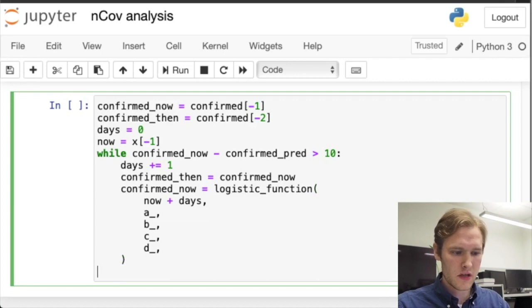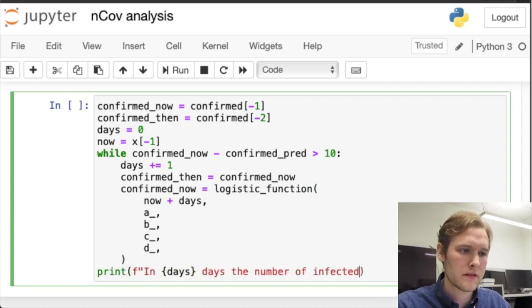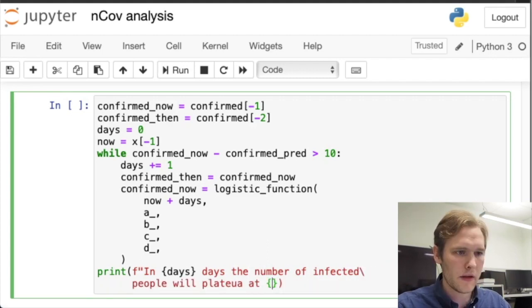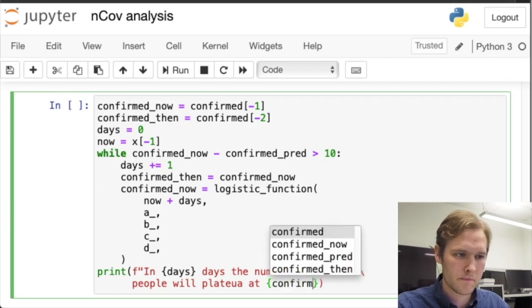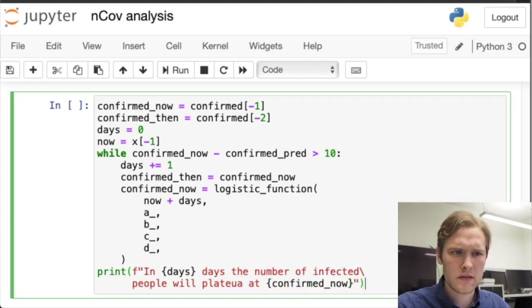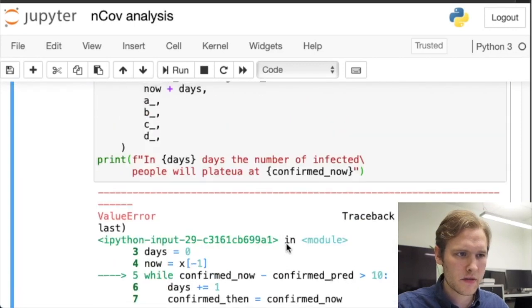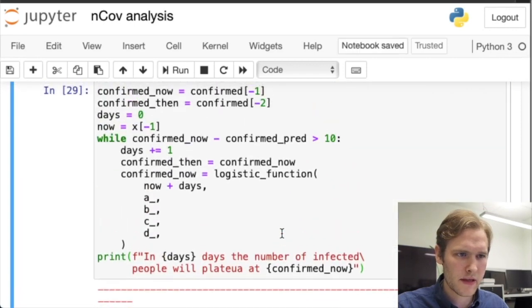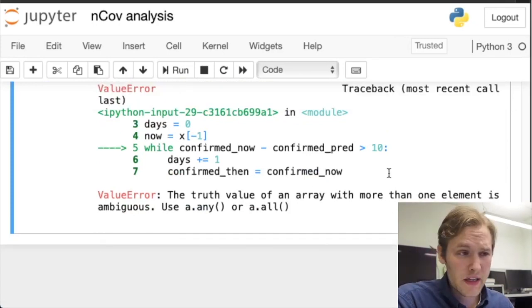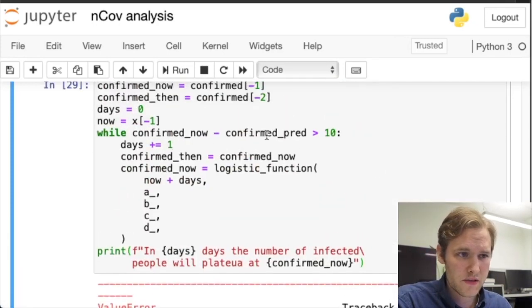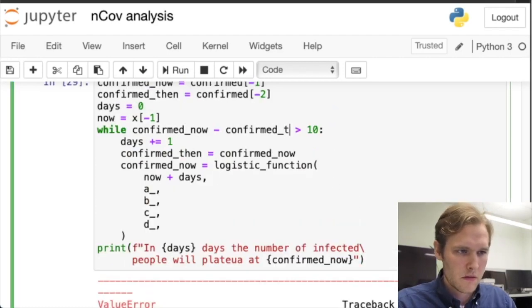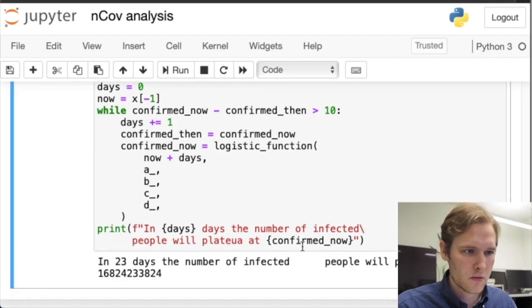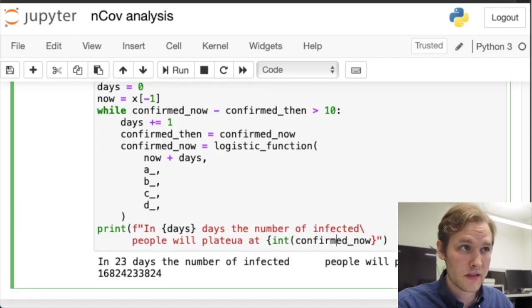Good. And after all this is done, we'll print in days, number of days of infected people will plateau at, and then confirmed_now. Yeah, I think that should work. Let's try it. We have an error. Okay, so the problem is that we're trying to compare an array with something else. So one of these variables up here is not an array, right? Oh, it's supposed to be confirmed_then. Okay, let's try. Oh, whoa. Let's only include the integer value of this.